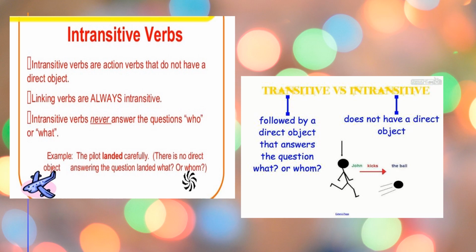For example, if you ask who, you will not get any answer, or if you ask what in the sentence, then also you are not going to get any answer. One example is given below. The pilot landed carefully. There is no direct object. Answer the question: landed what or whom? So the pilot is our subject.